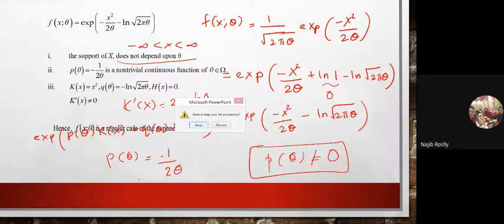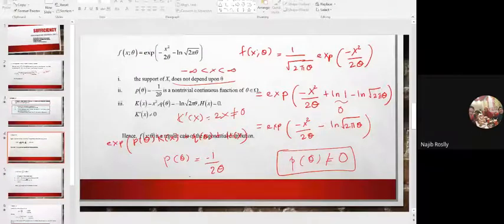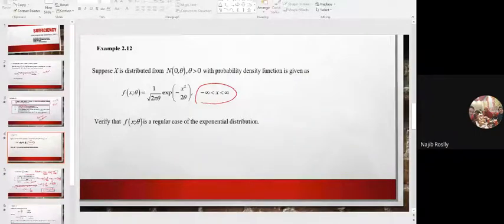So let's say our first example is a normal distribution, mean 0 and variance theta. So you have 1 over square root 2 pi theta exponential negative x square over 2 theta. We need to verify whether our f x theta is a regular case of the exponential distribution.